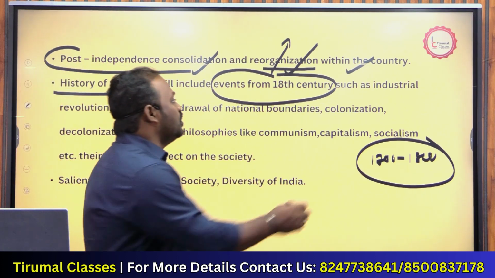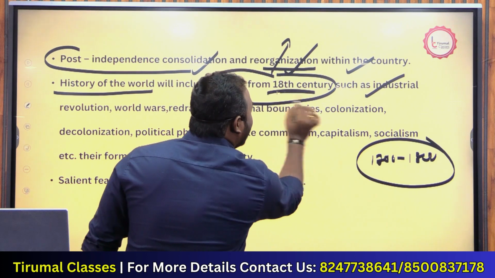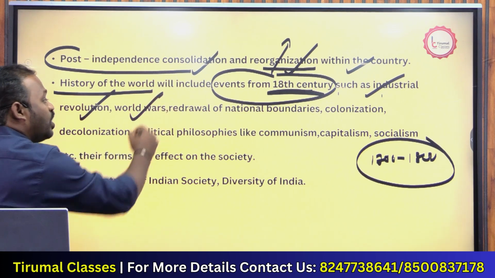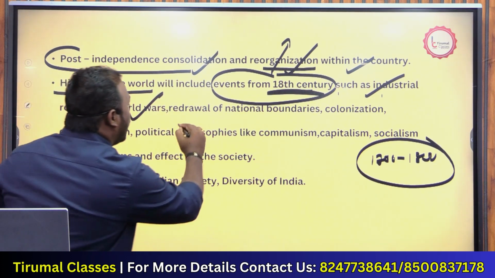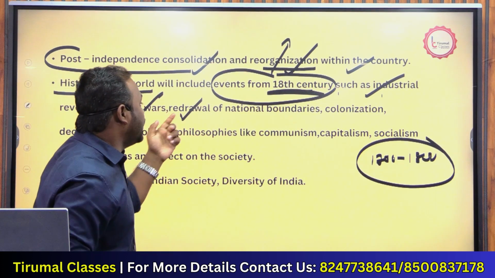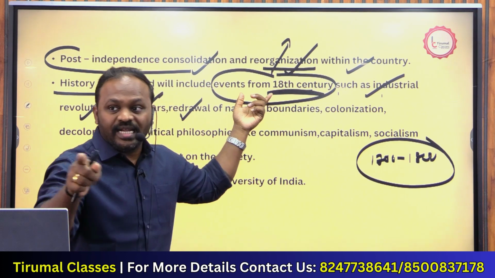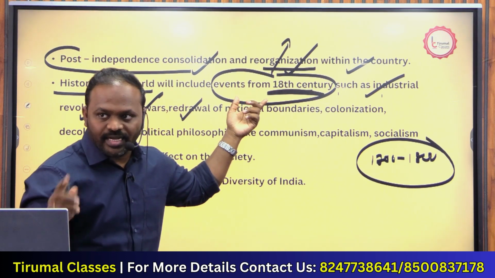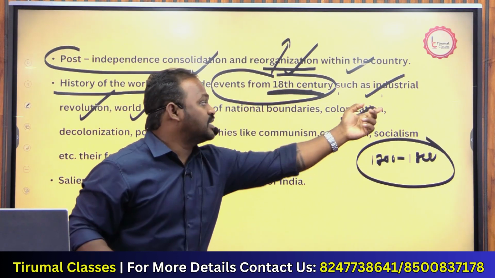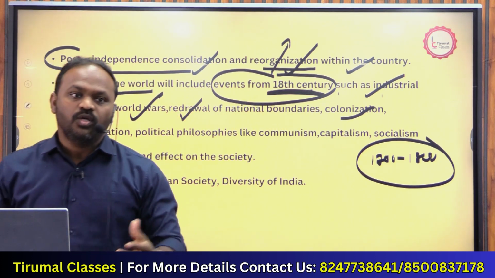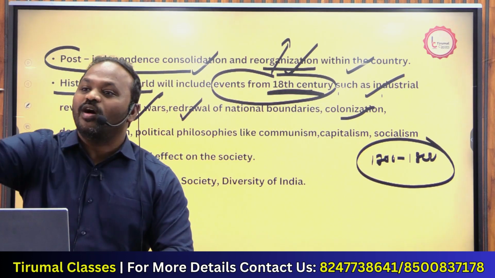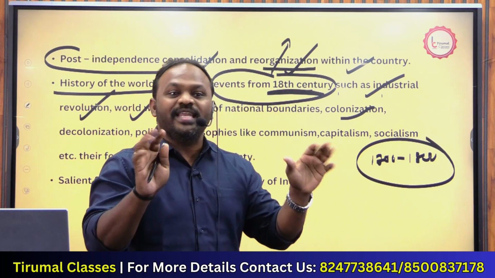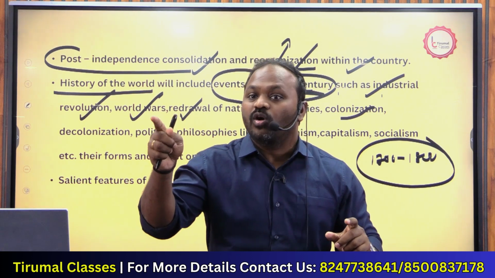Many countries got independence during this particular era. We'll be talking about the industrial revolutions, World War I and World War II, and how national boundaries were redrawn, like the India-Pakistan boundary and other countries' boundaries. Then colonization, rule by foreigners. British colonized India, and not only India, they also colonized many countries. That is called colonization.